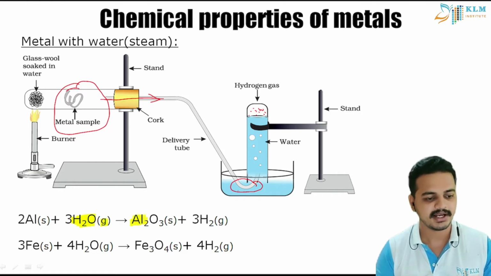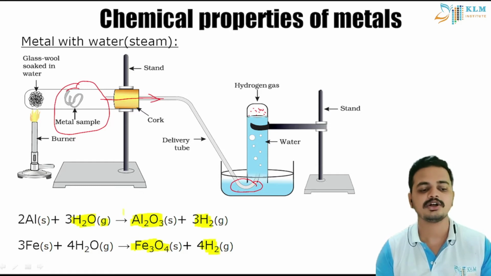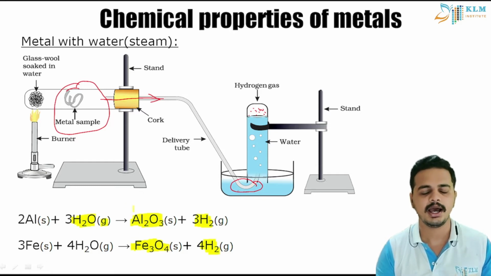It forms their respective oxides, that is aluminium oxide and iron oxide, and also produces a lot of H2 gas. So these aluminium oxides and ferric oxides are insoluble in water, so they don't form any hydroxide as such.